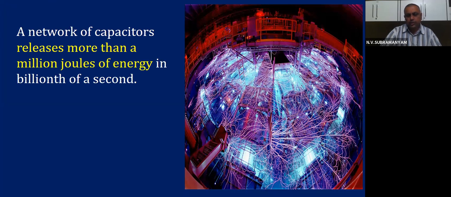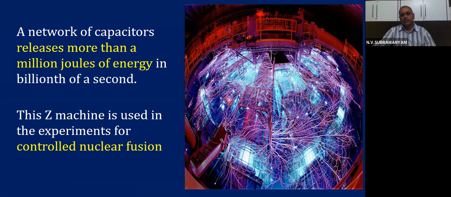This Z machine actually consists of a lot of capacitors in a network. Network means in a connection. And all of them simultaneously, when they release the energy stored in them, that will be more than 1,000,000 joules of energy. And what do we do with 1,000,000 joules of energy? This Z machine is used in experiments for controlled nuclear fusion. That is the purpose of this Z machine.